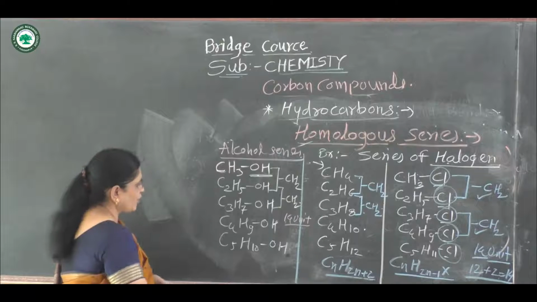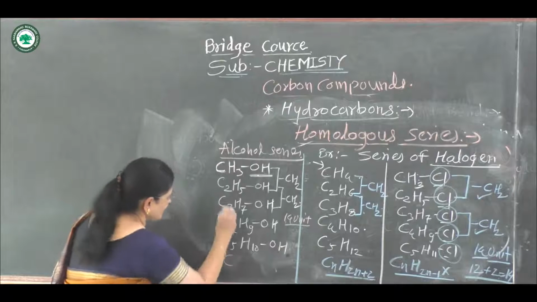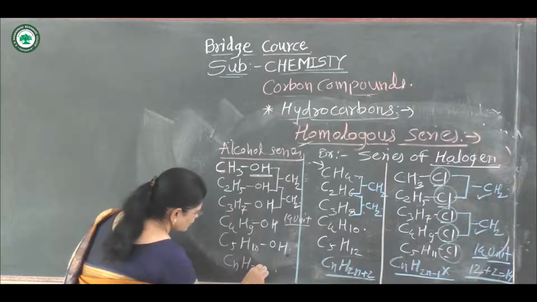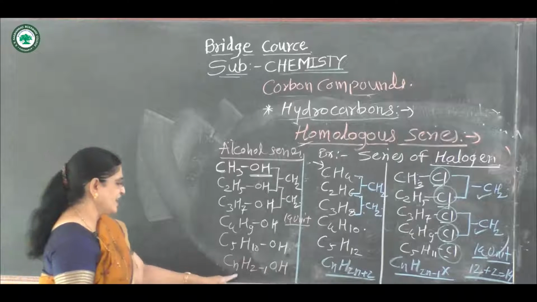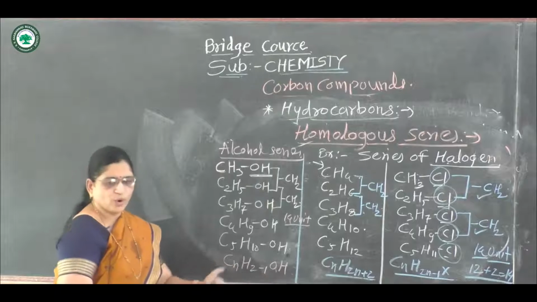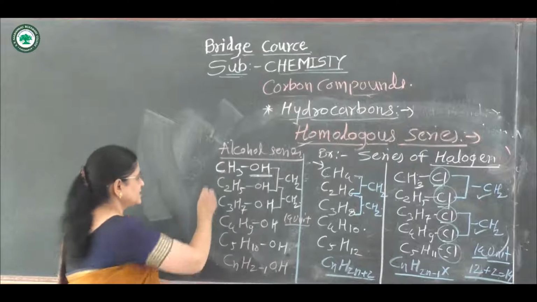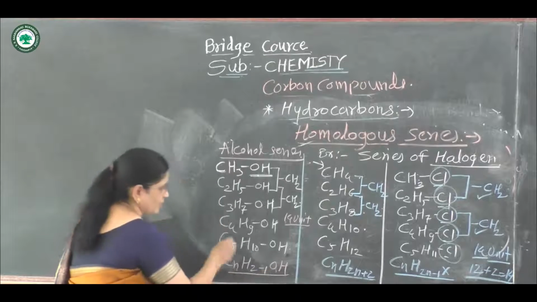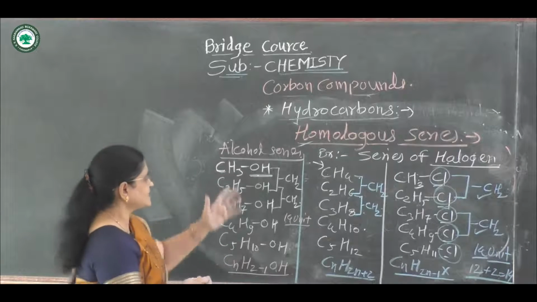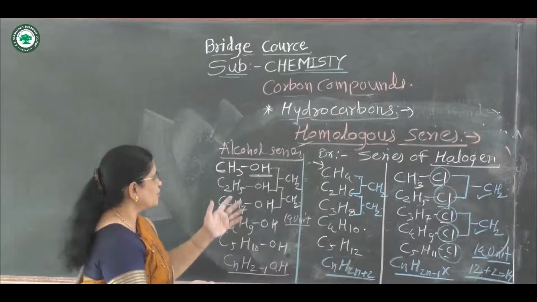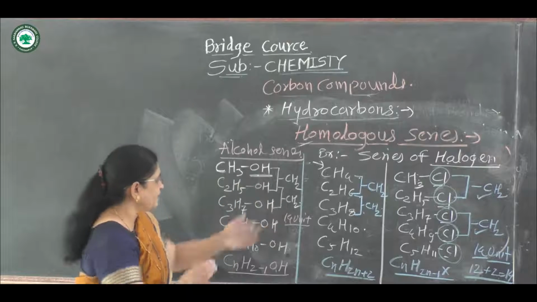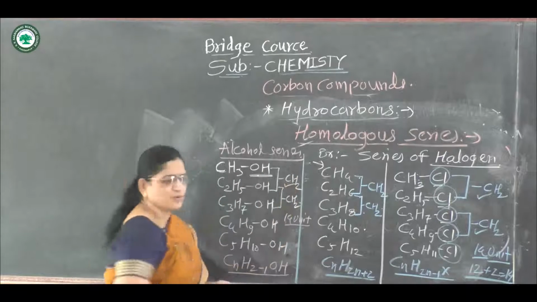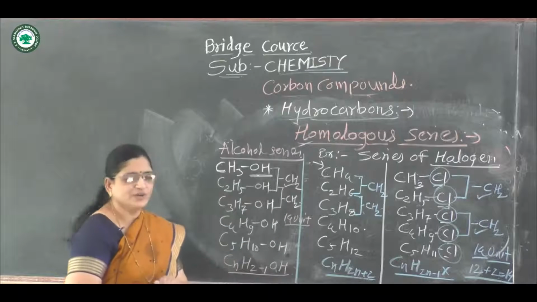Then the general formula of this compound, again CnH2n plus 1 OH or CnH2n plus 2 O. This is called the general formula of alcohol. From this, the first characteristic of a homologous series is that each member sequentially differs by a CH2 group, that is 14 units.